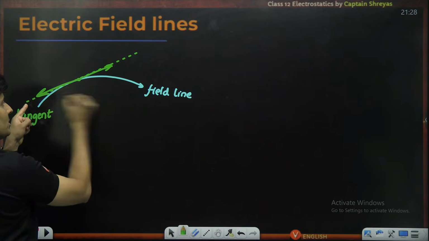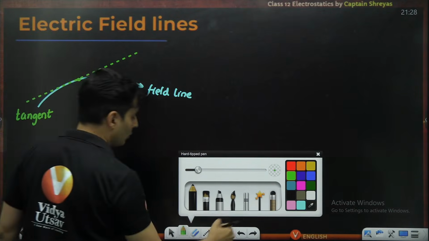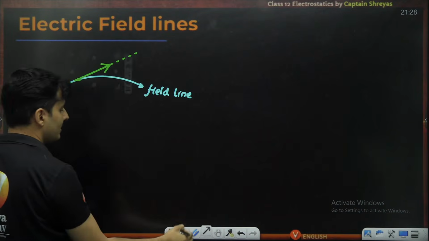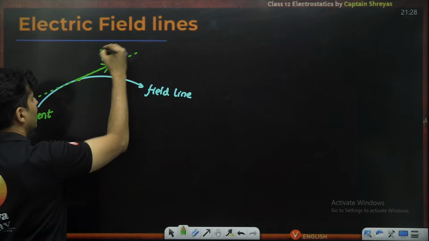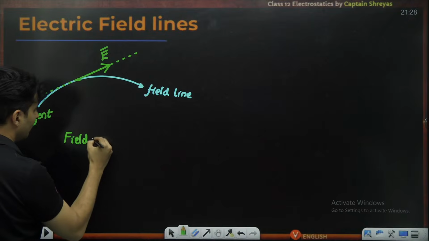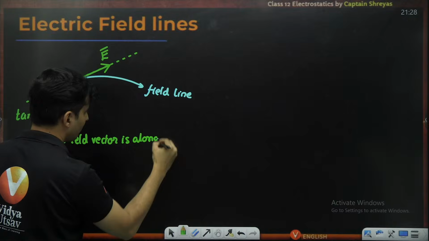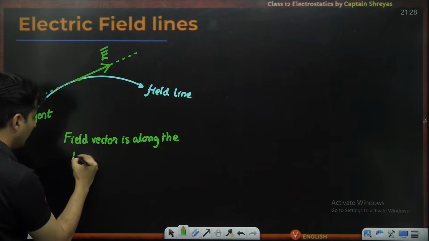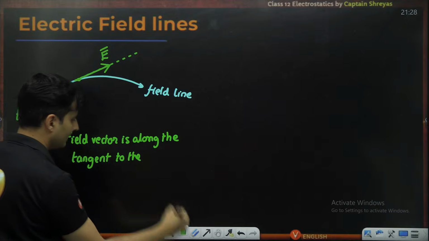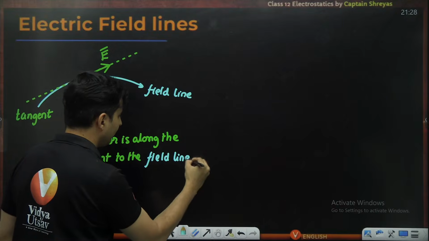This is against the direction of the field, this is in the direction of the field. So if you move along the tangent in the direction of the field, that gives you the exact direction of the net field. So the field vector is along the tangent to the electric field line.